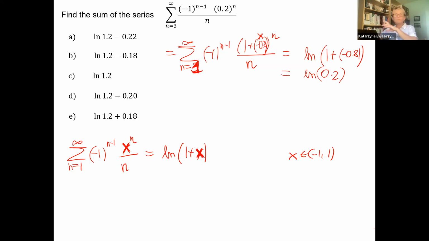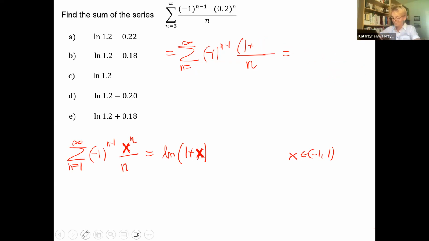If we're not starting from 1, we have to subtract these terms, whatever the number is that we're missing. But yes, -0.8. That was my point. Now let's actually do whatever I was thinking to do. Let's put 1. Then this is this. That's 0.2. Then it's not a problem.